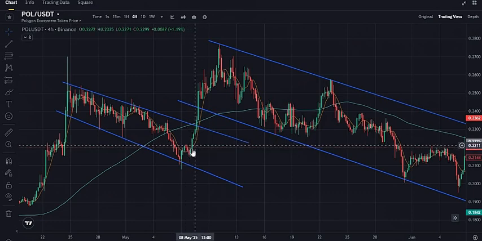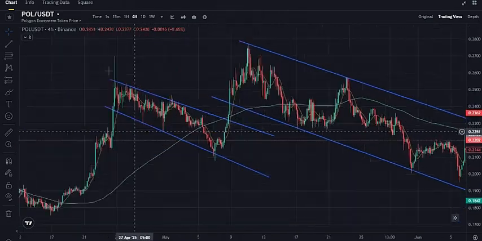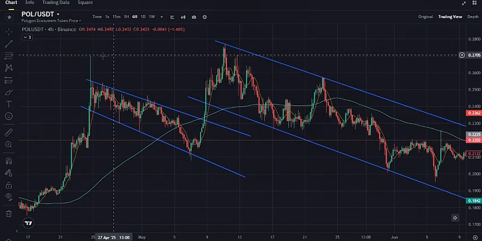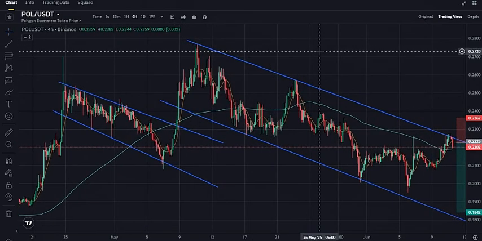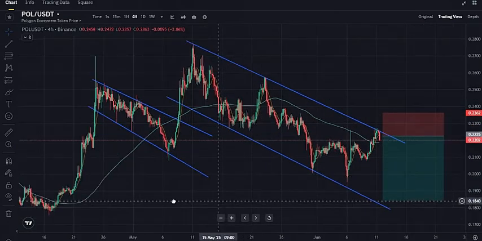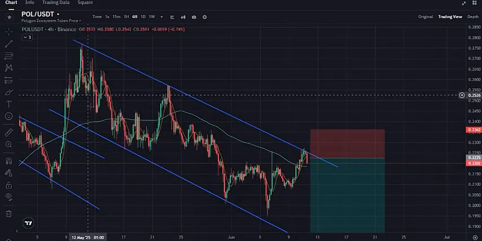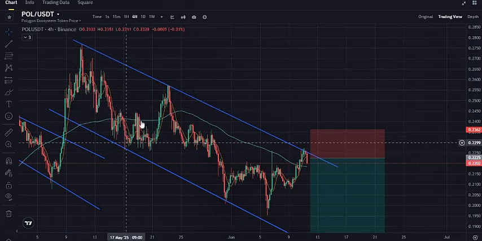Additionally, the price was trading above the VWAP and broke through the previous higher of 0.269. However, it failed to sustain itself at higher levels. Now let's focus on the current trend line. We can see that the price is resisting the trend line and has formed a long red candle.